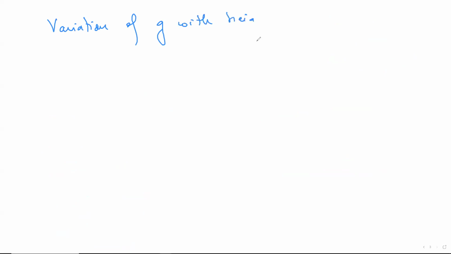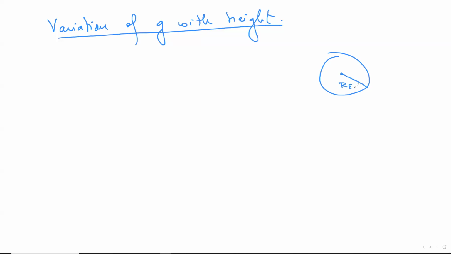So they'll ask, what happens to the value of g, acceleration due to gravity, as we go to some height? Now, obviously, I'm talking about gravity, which means Earth's surface has to be drawn. So generally, draw Earth's surface. Earth is going to have some radius. Mark that radius as RE. The reason I'm using capital R is because Earth's radius is actually huge.